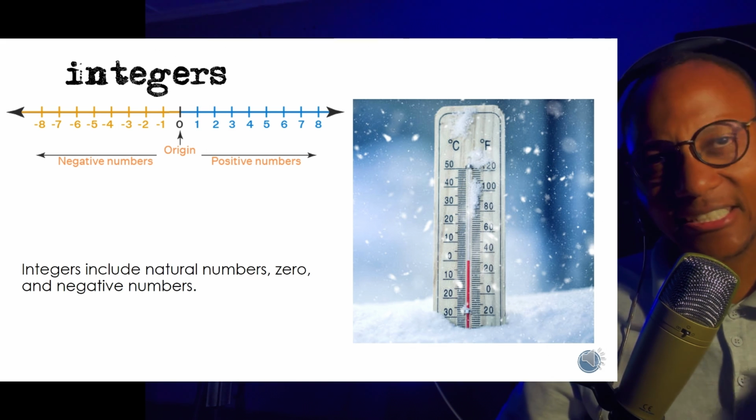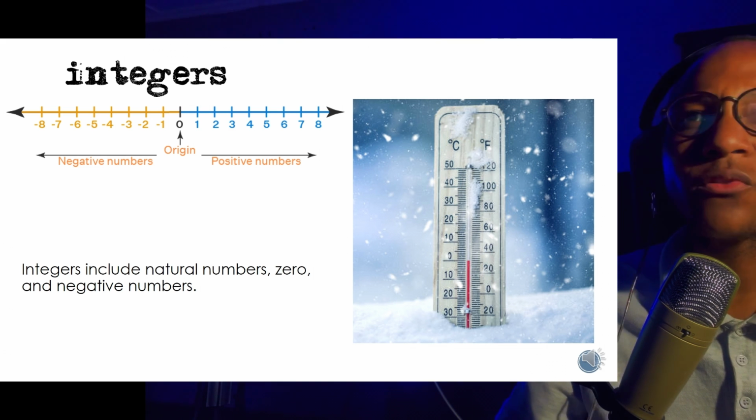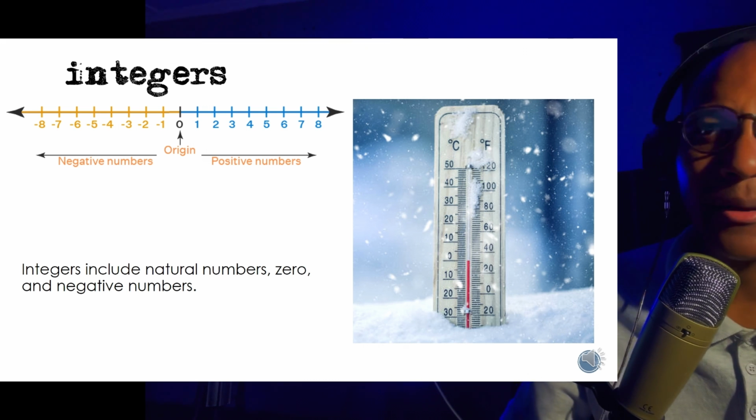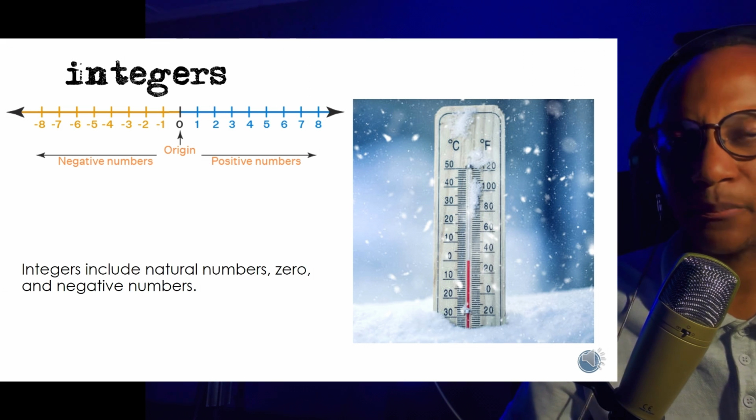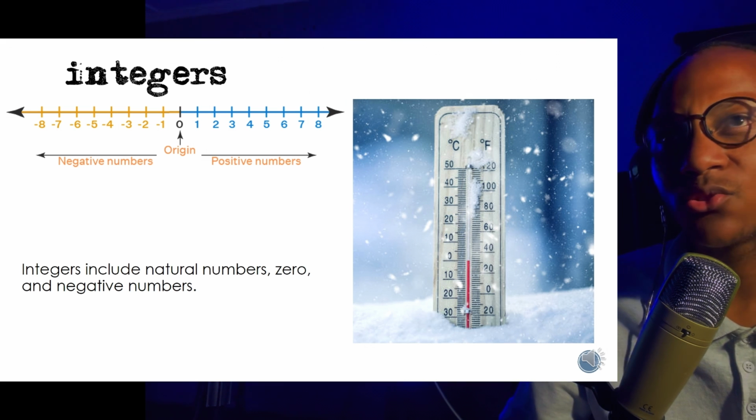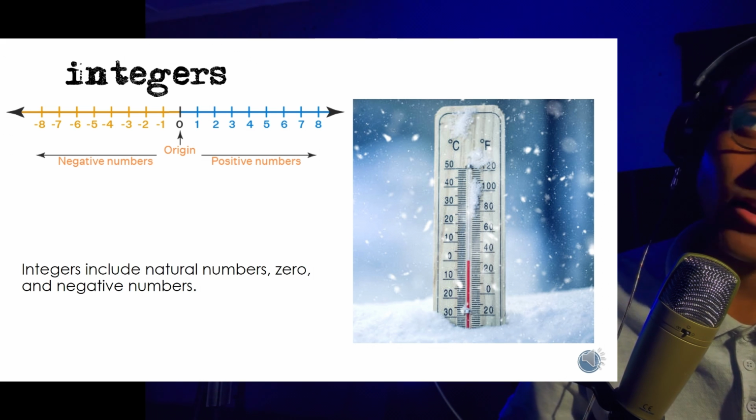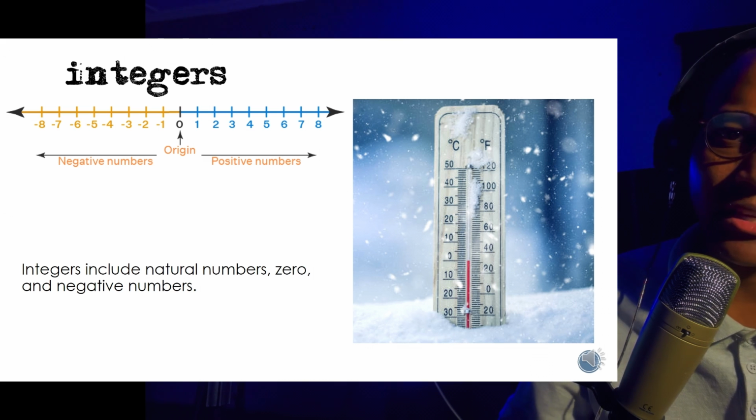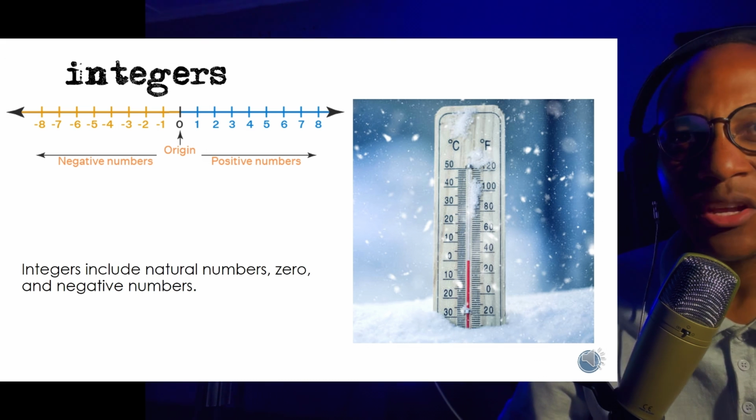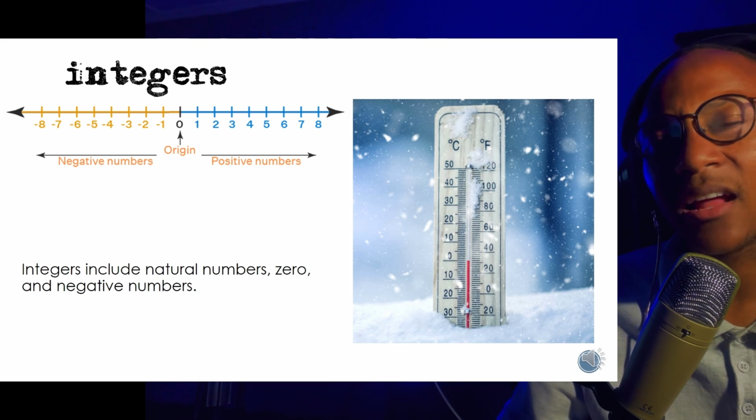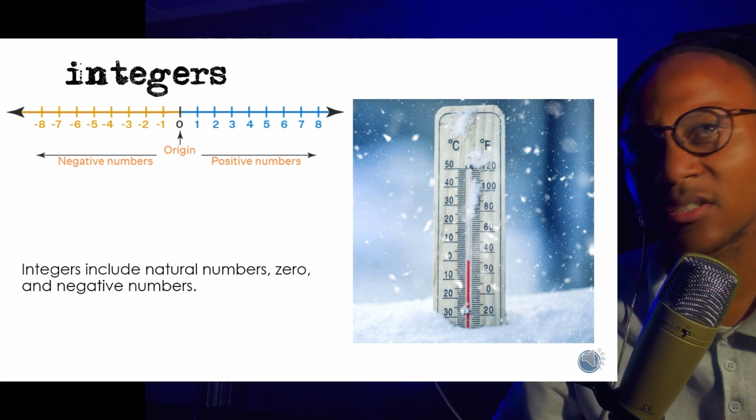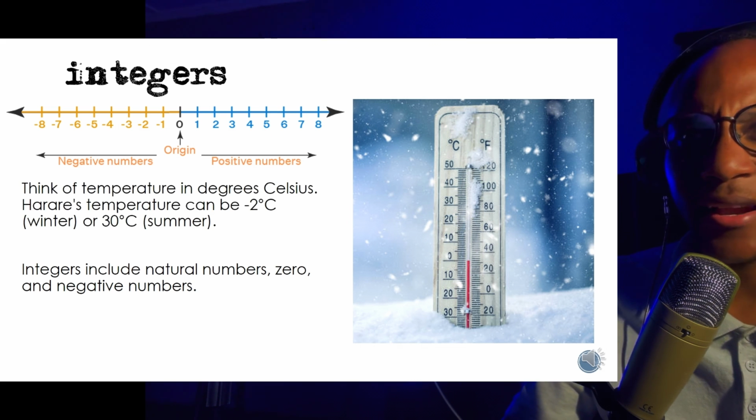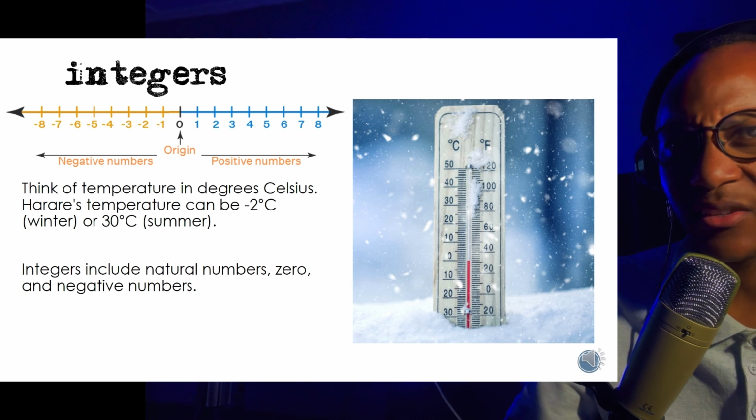When we're looking at integers, we're looking at all these negative numbers and all these positive numbers. Integers include natural numbers, 0, and positive numbers. Natural numbers are 1, 2, 3, 4, 5 going on and on. Then negative numbers are -1, -2, -3, going to the negative side. So integers include all these negative numbers, 0, and all these positive numbers. Think of a temperature in degrees Celsius, right? Harare's temperature can be -2 degrees in winter, right?